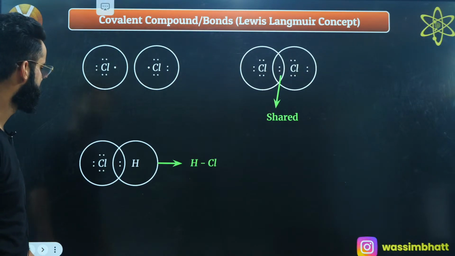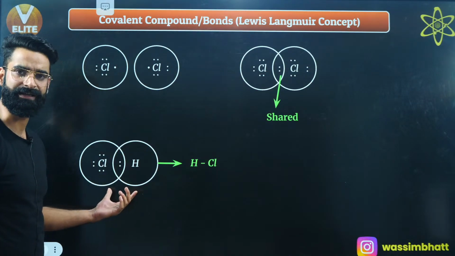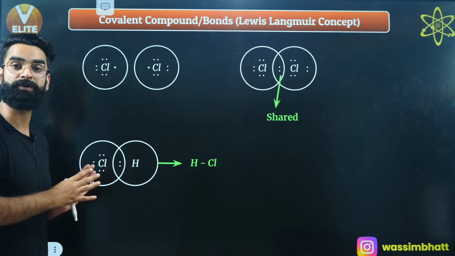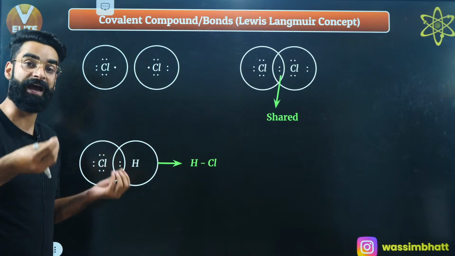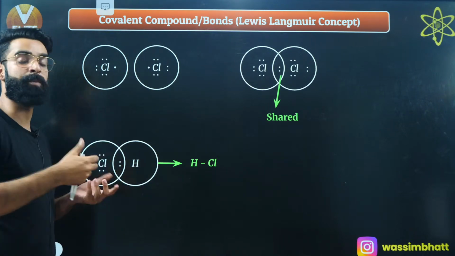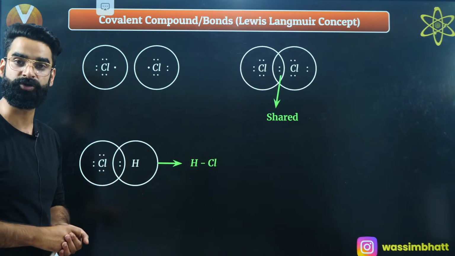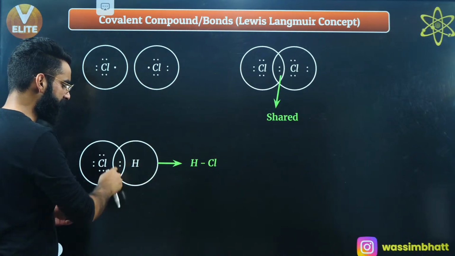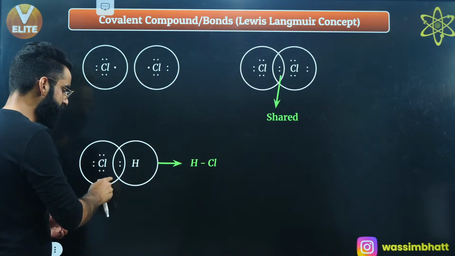Similarly, if you look at HCl, hydrogen has just 1 electron and chlorine has 7 electrons in its outermost shell. So chlorine wants 1 electron, and even hydrogen wants 1 electron. Chlorine wants to complete its octet, hydrogen wants to complete its duplet. So they are going to share this electron pair. Now hydrogen has completed its duplet and chlorine has completed its octet.